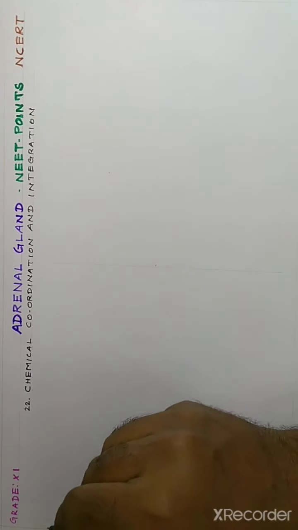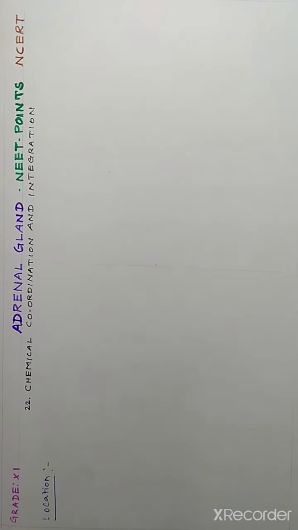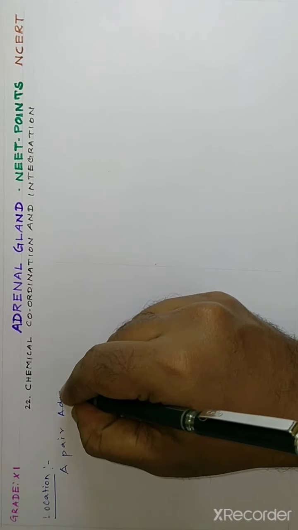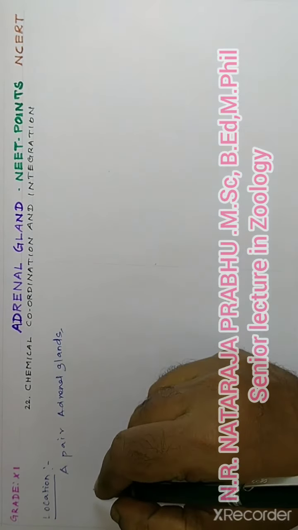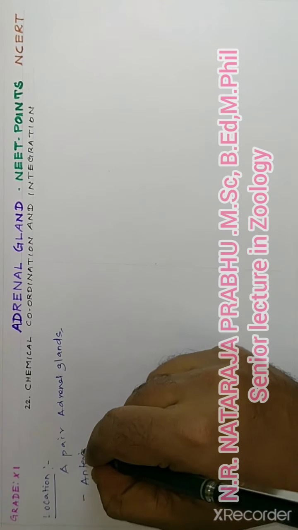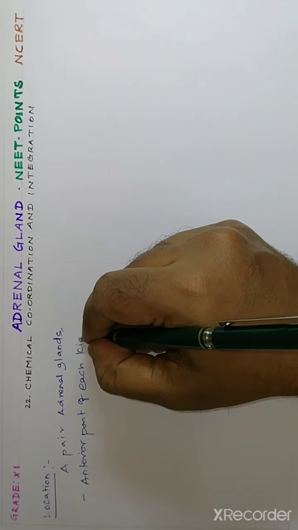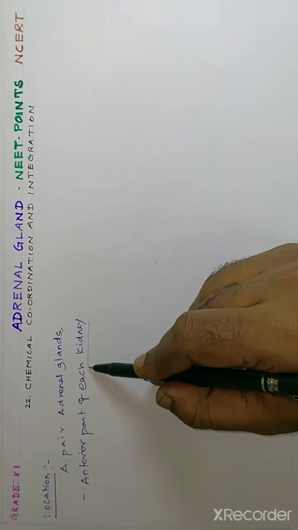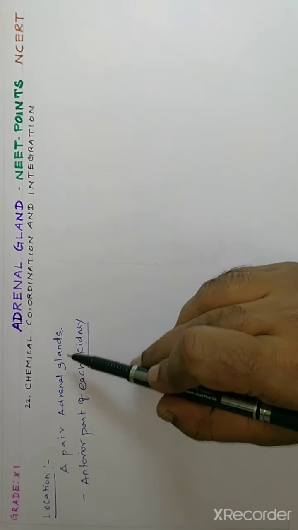First, let us discuss the location of the adrenal gland. Our body has a pair of adrenal glands, one at the anterior part of each kidney. Our body has a pair of kidneys. On the kidney, the adrenal glands are present, so hence it is called adrenal gland.